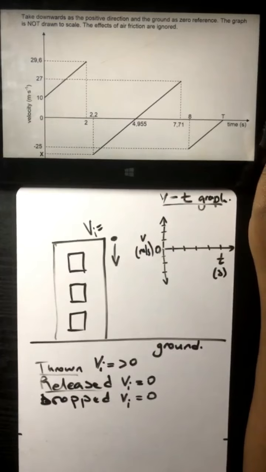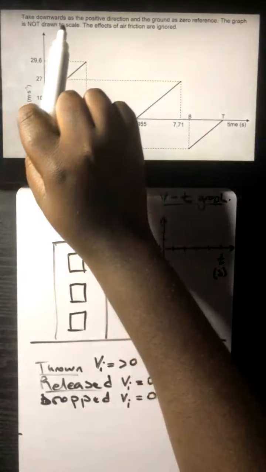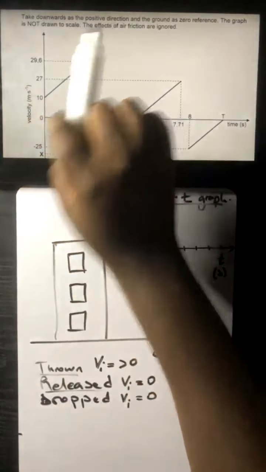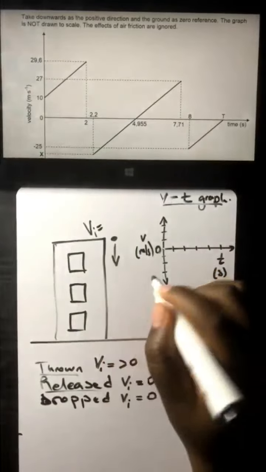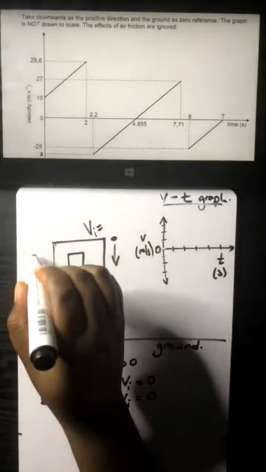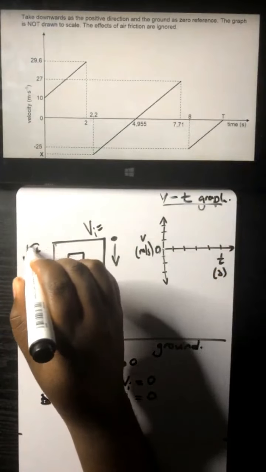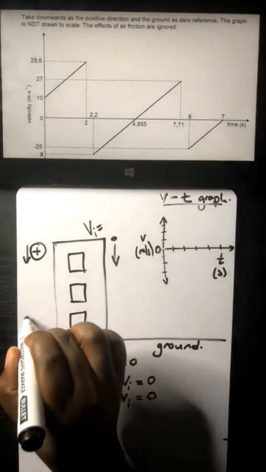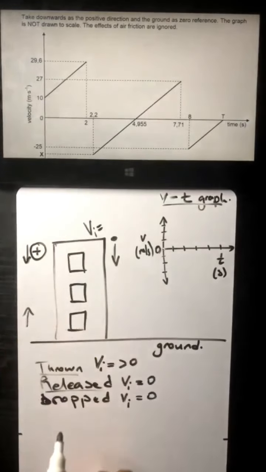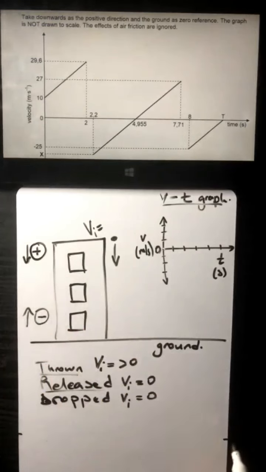So ladies and gentlemen, what matters the most in that statement is for you to take downwards as the positive direction. That means for objects going downwards, we've got a positive velocity, and for objects moving upwards, we've got a negative velocity.